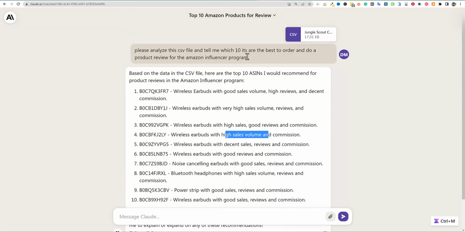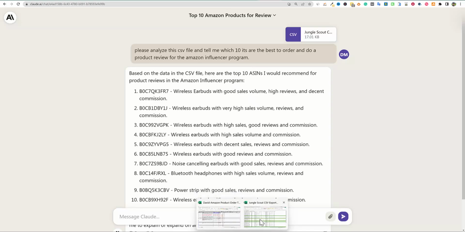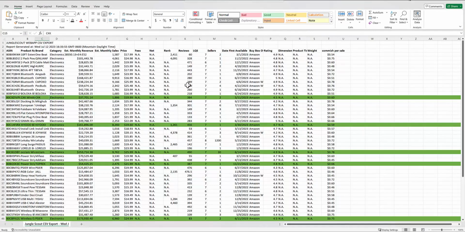It would probably be better to prompt it to pick, and I'm sure it will probably do it, the more specific you are on your prompt up here. In a nutshell, you're using a prompt to do the filtering for you. I see this as a great tool for people that might not be good with Microsoft Excel. I am very, very good with Microsoft Excel.